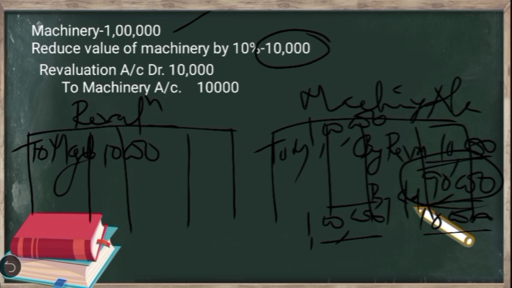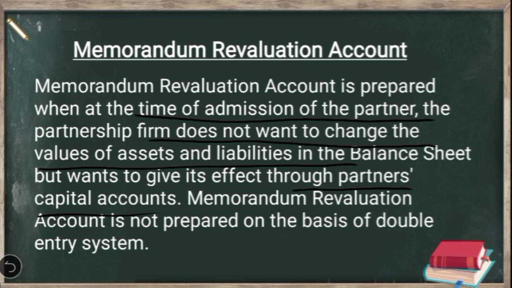So when we prepare the revaluation account, the value of assets and liabilities will appear at the revalued figure after taking into consideration the revaluation adjustment. Okay, but that is not going to happen when we prepare the memorandum revaluation account, because the memorandum revaluation account is not prepared on the basis of double entry system.